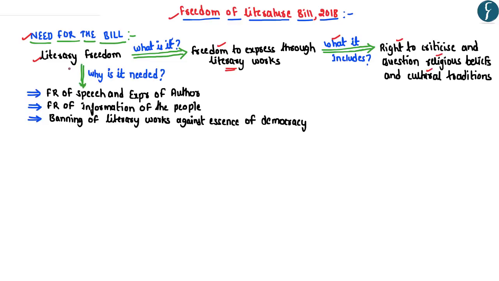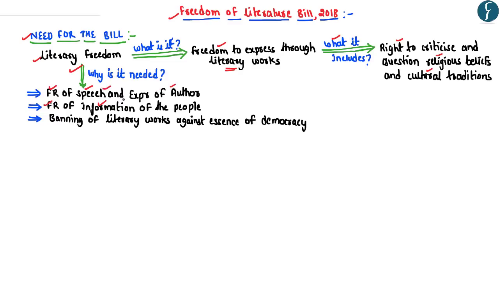Hence the promotion of literary freedom in a democratic country like India becomes extremely important. This is because the citizens of India are bestowed upon the fundamental rights by the Indian Constitution, wherein the Indian citizens have a fundamental right of not only speech and expression, but they also have a fundamental right of information, that is to know the views and opinions of others. Hence, the promotion of literary freedom becomes extremely important in order to pursue the fundamental speech and expression of the author.